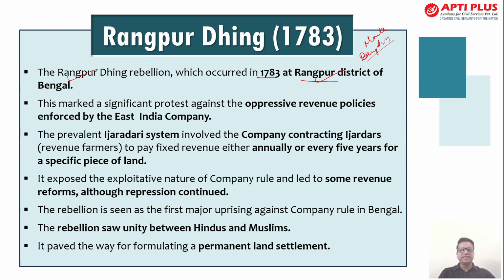This marked a significant protest against the oppressive revenue policy of the East India Company. The EIC came up with an oppressive revenue policy which created problems for a lot of peasants. The prevalent Ijaradari system required the Ijaradars, that is, the revenue farmers, to pay a fixed revenue either annually or every 5 years for a specific piece of land.